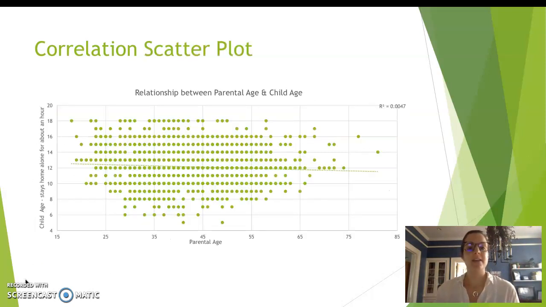Here is my scatter plot for the relationship between parental age and age of child that stays at home alone for about an hour. As you can see, there is a tiny bit of a negative correlation here, if you look at the linear line there. However, it's pretty varied, and that R squared value is so small.